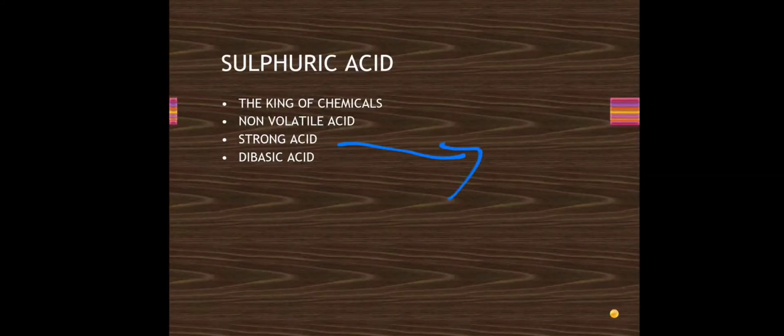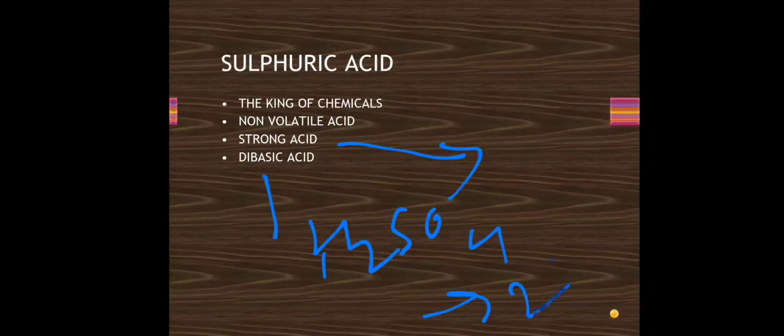What do we mean by a strong acid? A strong acid means it is going to undergo complete dissociation. And it is a dibasic acid. What do we mean by dibasic acid? One molecule of H2SO4 will give us possibly two hydronium ions. So from one molecule of H2SO4 we can get two hydronium ions, and that's why it's a dibasic acid. And what's a non-volatile acid? It does not fume. It does not evaporate on its own, so it is a non-volatile acid.